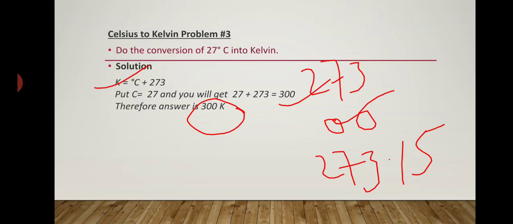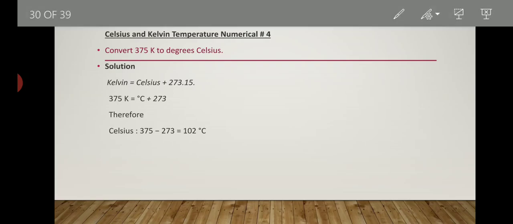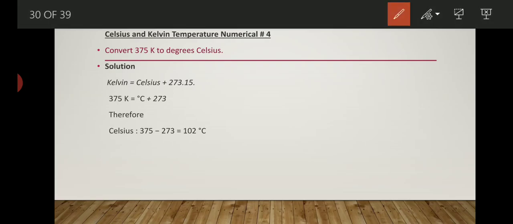Now let's understand with the fourth example. Our fourth example is to convert 275 Kelvin into the Celsius scale. Here there is a little bit of difference in the question. Earlier the question gave degree centigrade, but now the value of Kelvin is given.